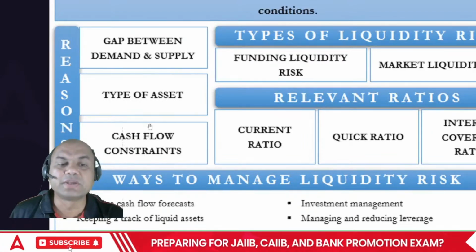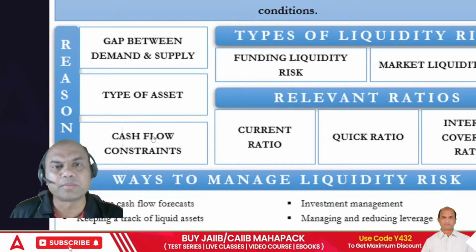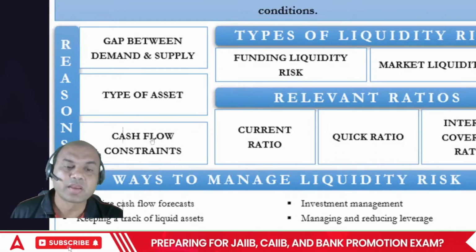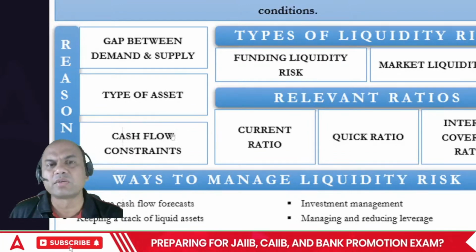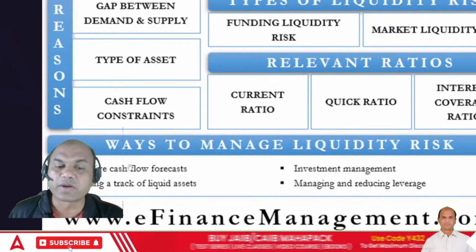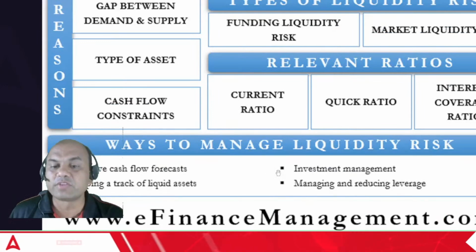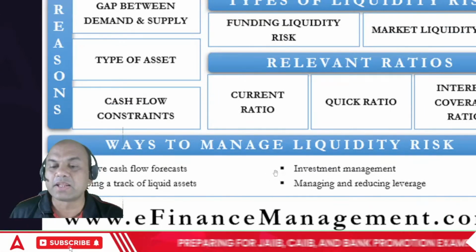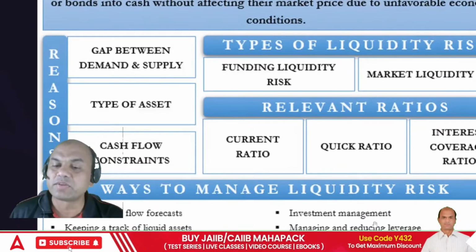Cash flow constraints mean the required cash flow doesn't come in. This is basically because of COVID-like situation. Cash flow means people didn't used to repay the loans at that time, right? How to manage it? Effective cash flow forecast, investment management, keeping track of liquid assets and reducing leverage, right?